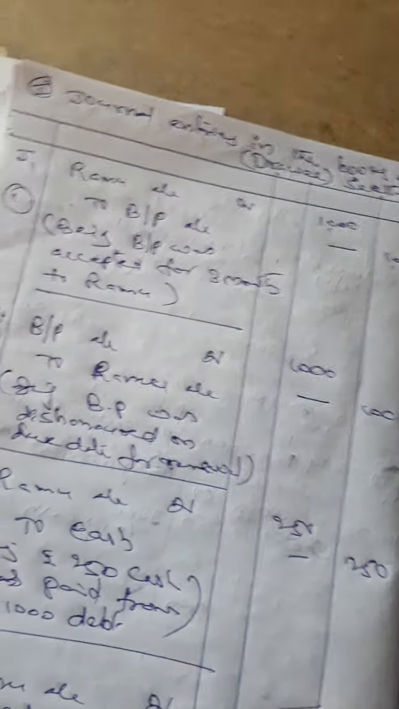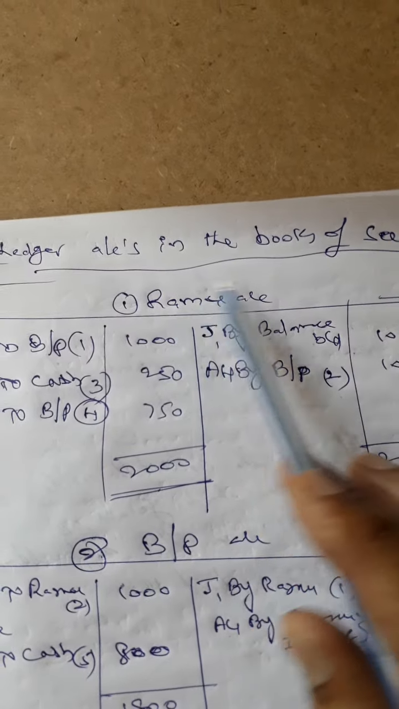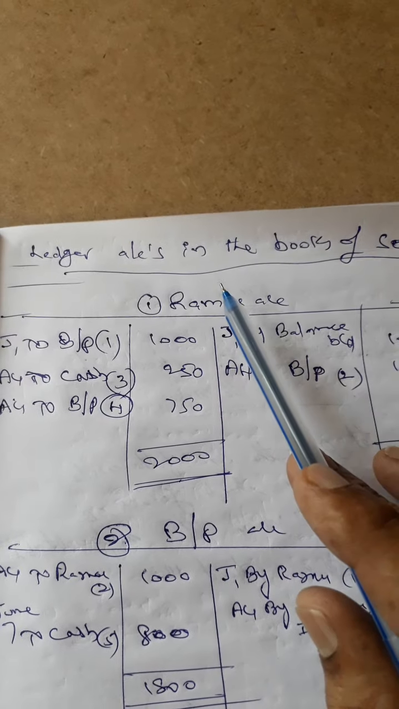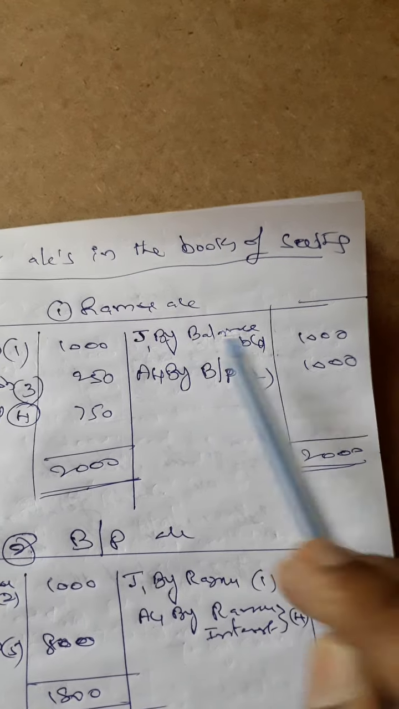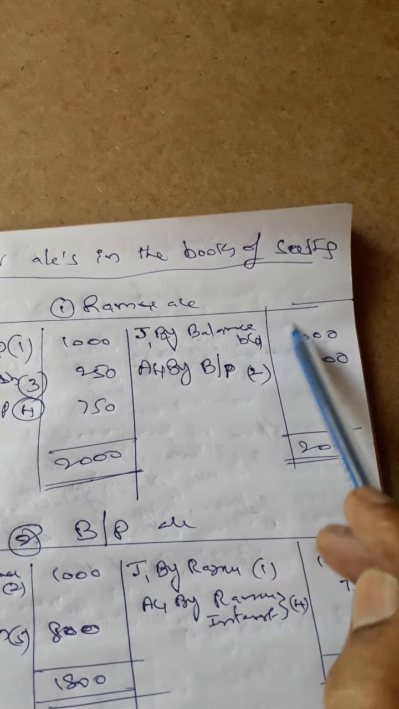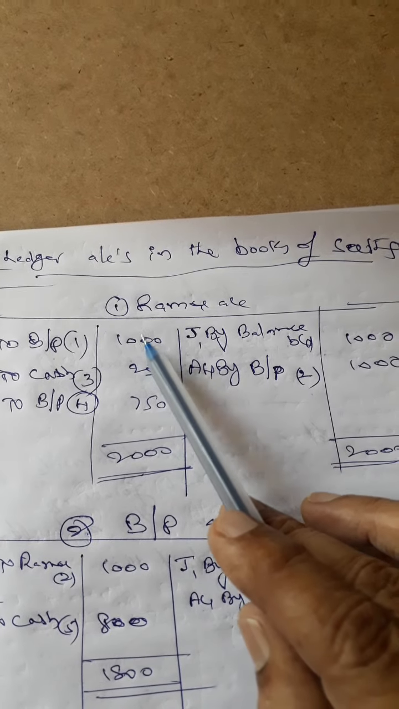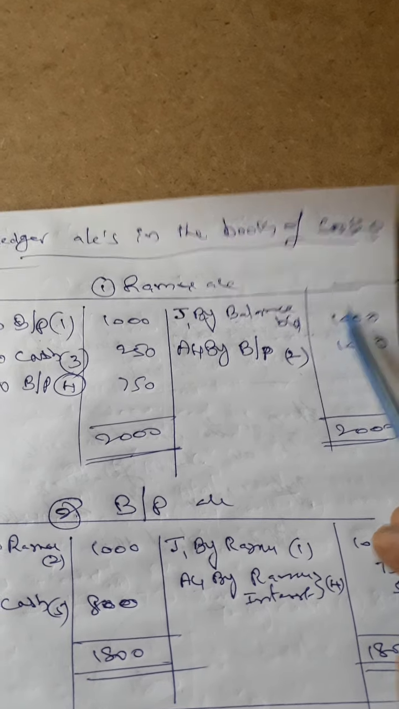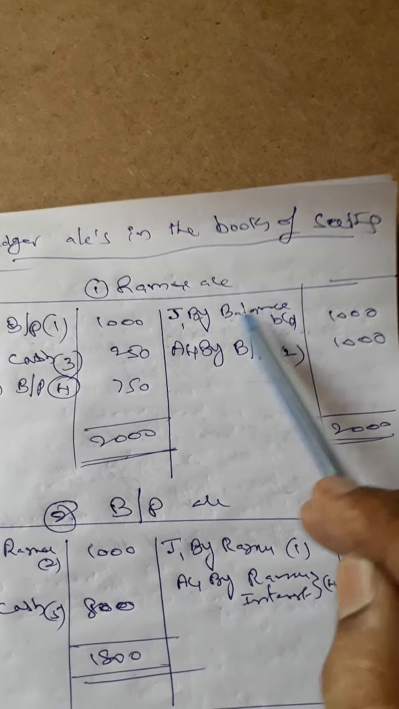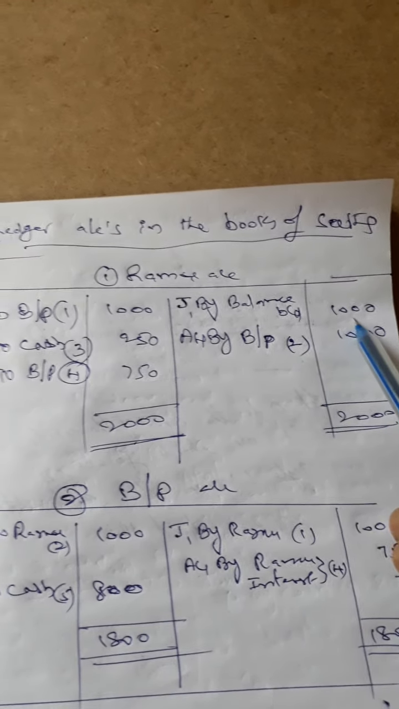Now the ledger posting in the books of Sita, based on these entries. First one, the Ramo account, the drawer account. In the drawer account, we show the amount owing to Ramo, equivalent to this 1000, as balance brought down. It is not given in the question, so how can we understand? Because we accepted one bill of rupees 1000, which means we are owing that amount to Mr. Ramo. That's why there is a liability. Liabilities always show a credit balance. That's why I am taking it on the credit side as by balance brought down.